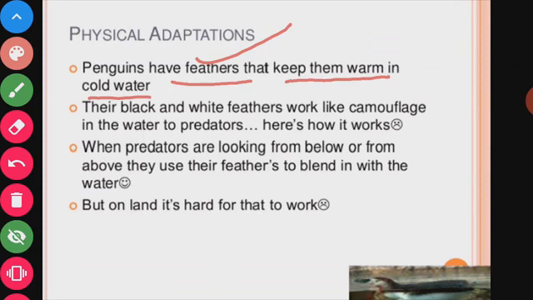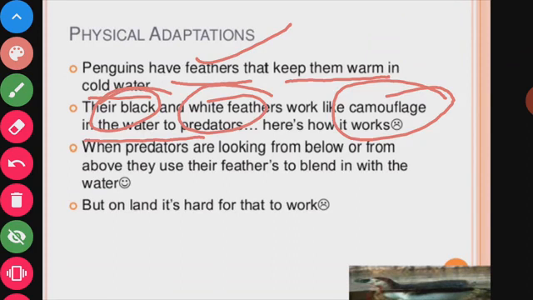Their black and white feathers work like camouflage in the water against predators. This means the predators cannot see them due to those feathers, which change color with the environment, so the predators cannot catch them.